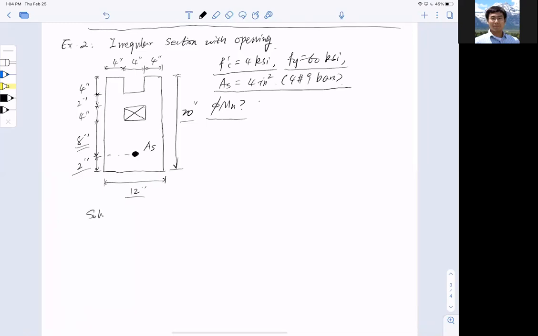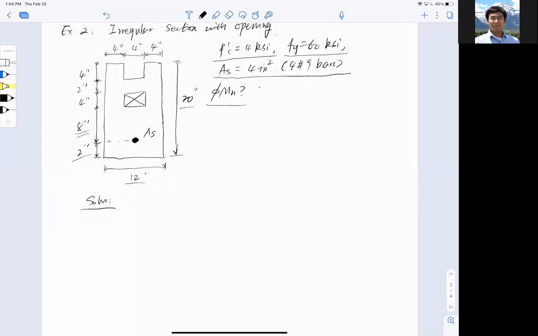Let's try to solve it. First, I want to observe the section, so I need to know where to start. It is always safe to assume the steel yields and start from the tension there. So the total tension force will be As fy.